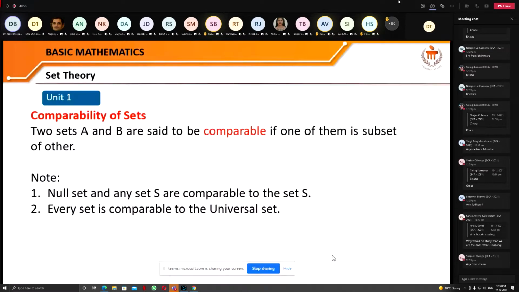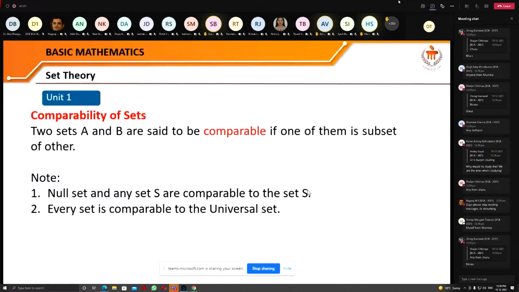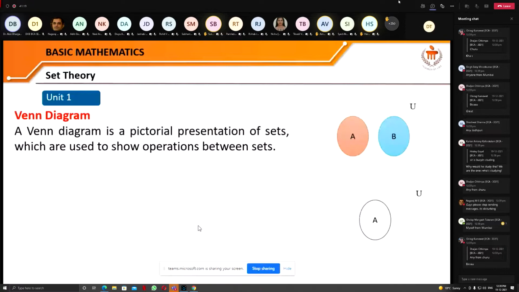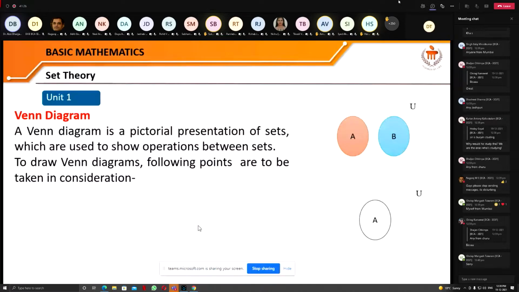The reason behind this is that the set S and the null set are the subsets of the set S. So for any set S, the null set and the set itself are comparable to that set. And every set is comparable to the universal set also, because every set is the subset of the universal set. Right? Now let us see a very interesting thing, that is the Venn diagram.